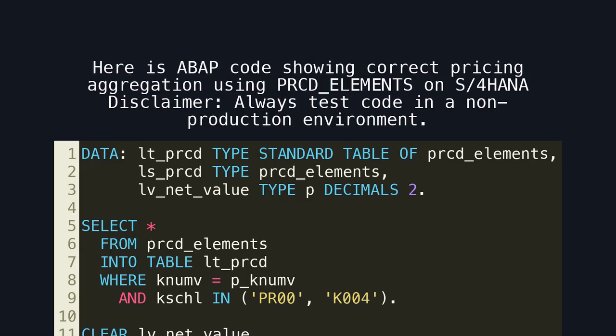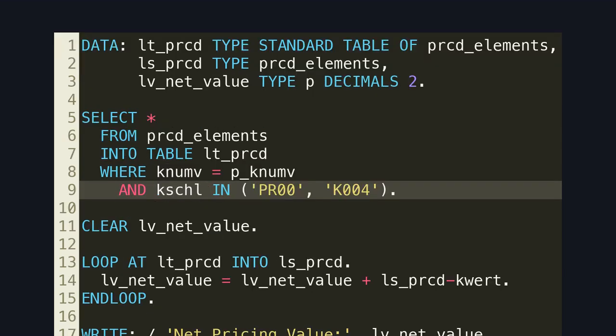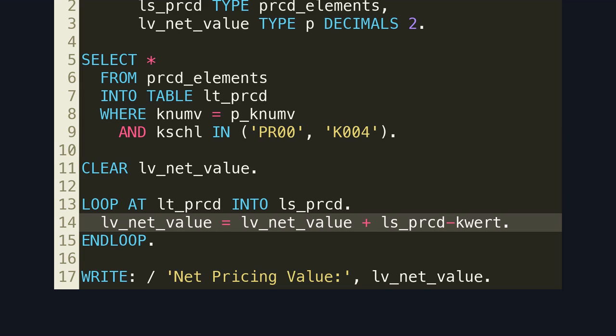Here is an ABAP code showing correct pricing aggregation using PRCD elements on S/4HANA. Disclaimer: always test code in a non-production environment. Here is the correct S/4HANA pricing table. PRCD elements consolidates all pricing condition data. This code snippet shows explicit condition filtering. In S/4HANA, pricing logic must be precise and intentional. Here is the same aggregation logic, now operating on the correct and supported pricing structure.